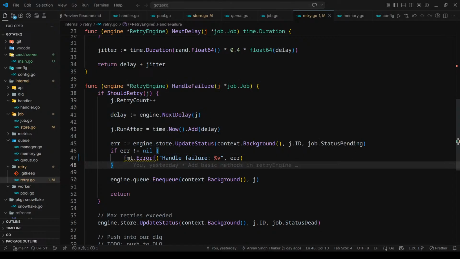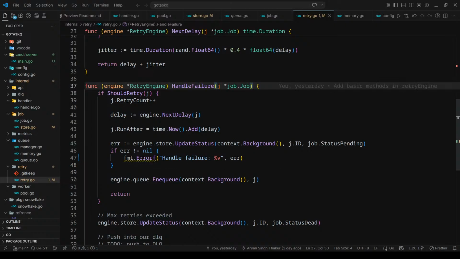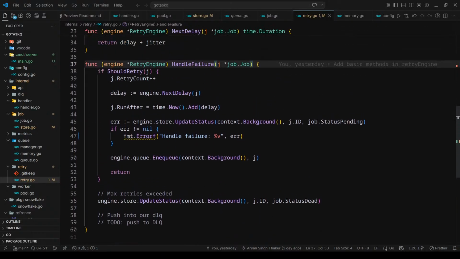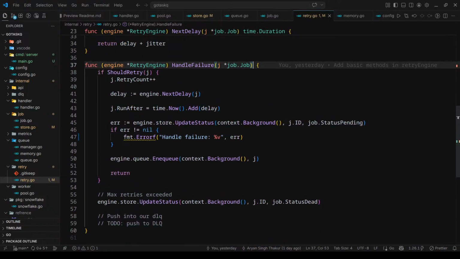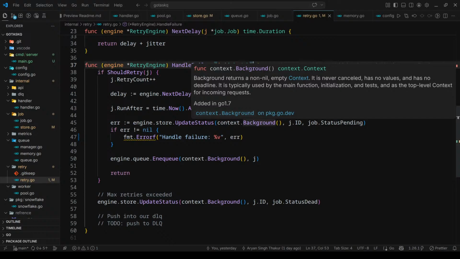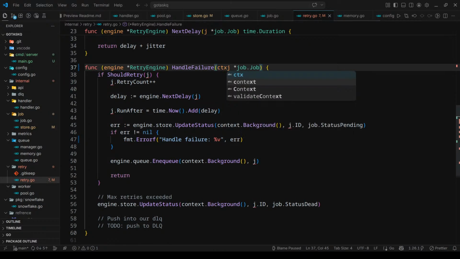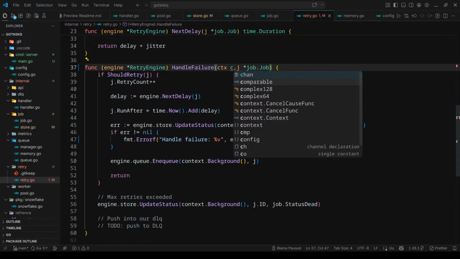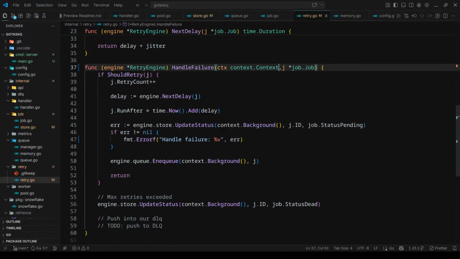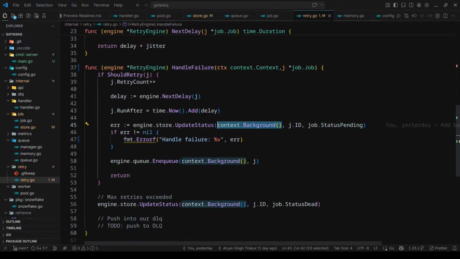Yeah, that's an issue. We need to handle this too. If there's a handle failure, it should return an error, I think. It needs to return an error. Before that, I saw one thing. Why are we passing context.Background? I should explicitly send a context with it, which is of type context.Context, and here I should use ctx.